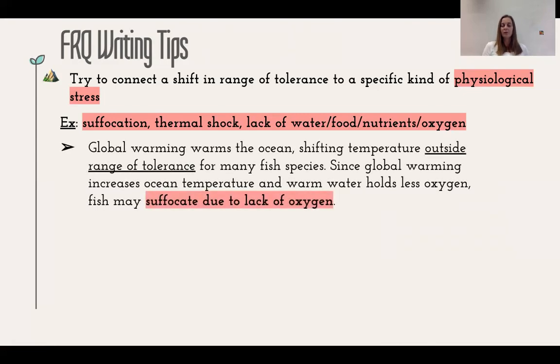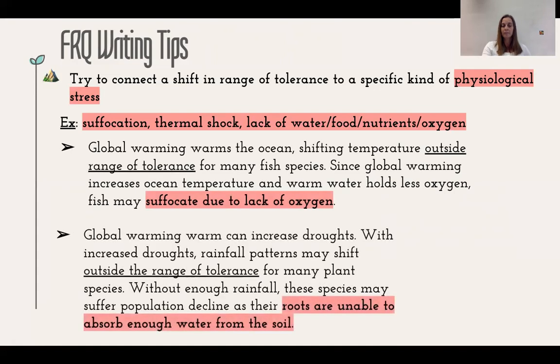So back to our example of global warming warming the ocean, it shifts the temperature outside the range of tolerance for many fish species. Because it increases ocean temperature, warmer water holds less oxygen, which leads to suffocation for those fish species. We can also apply this to plants because global warming can increase droughts. With increased droughts, rainfall patterns might shift outside the range of tolerance for many plant species. And without enough rainfall, these species may suffer a population decline because their roots are unable to absorb enough water from the soil.